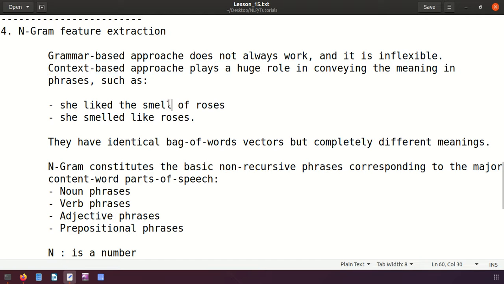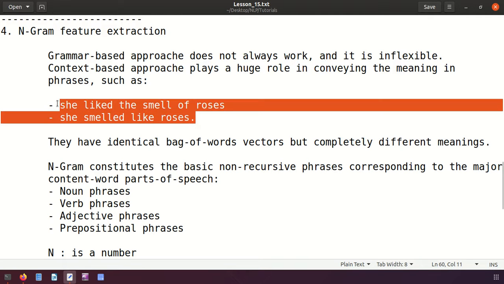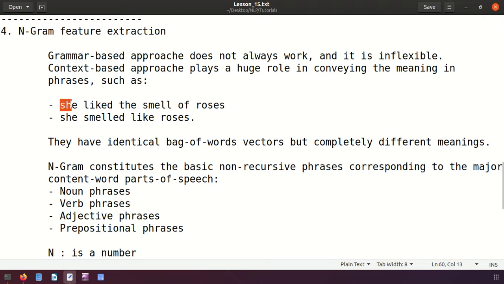Let's see these two sentences. The first sentence is "She liked the smell of roses," and the second one is "She smelled like roses." This is taken from the book. And here, friends, if we find the frequency of each token, which is called bag of words, and we find the vector for them, both have the same bag of words.